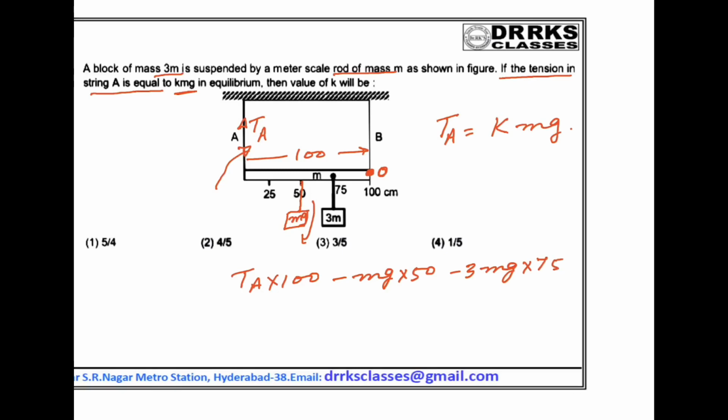If I calculate the total moments about this one, it must be equal to 0. From this, if I simplify, I will get TA is equal to 5 by 4 mg. So k is equal to 5 by 4.